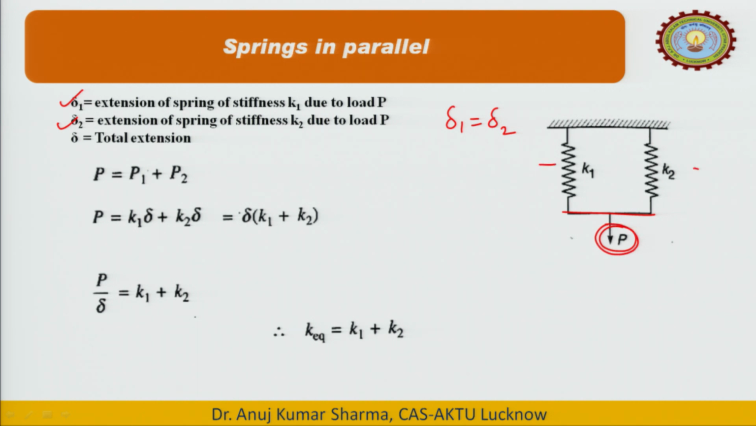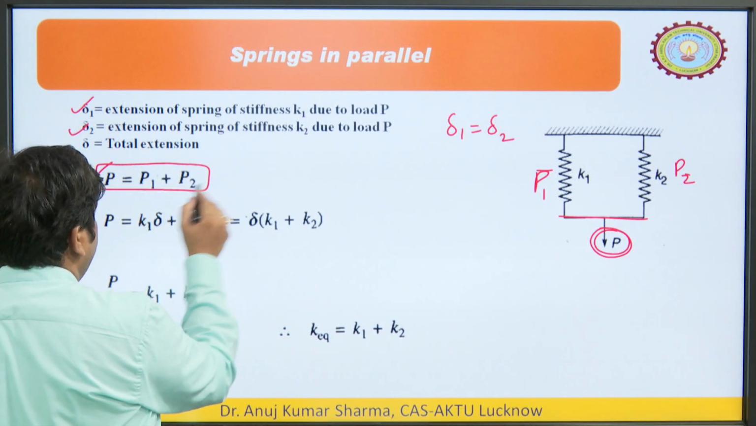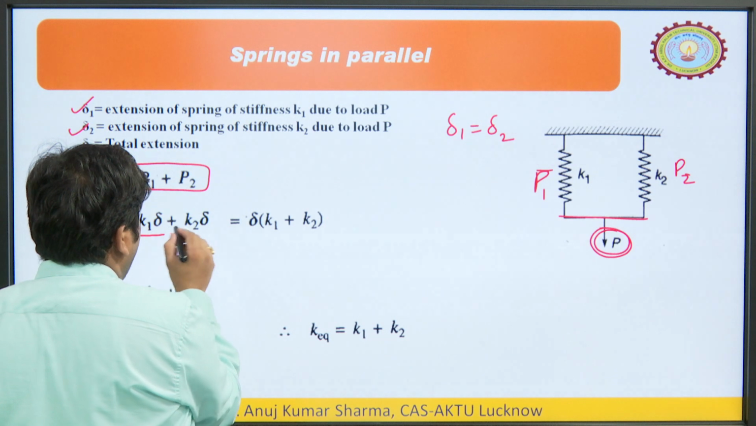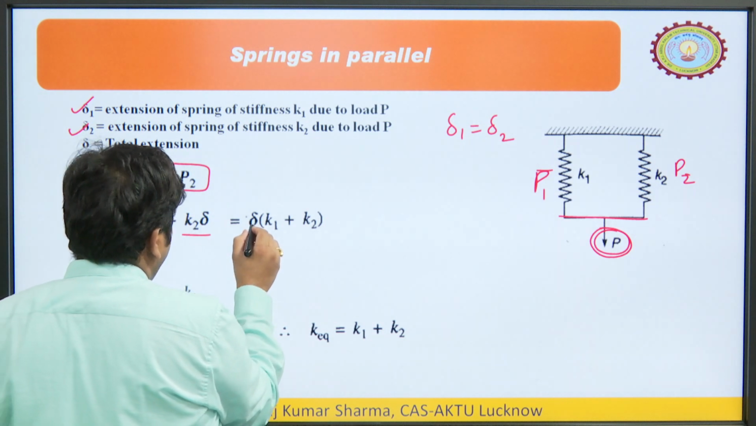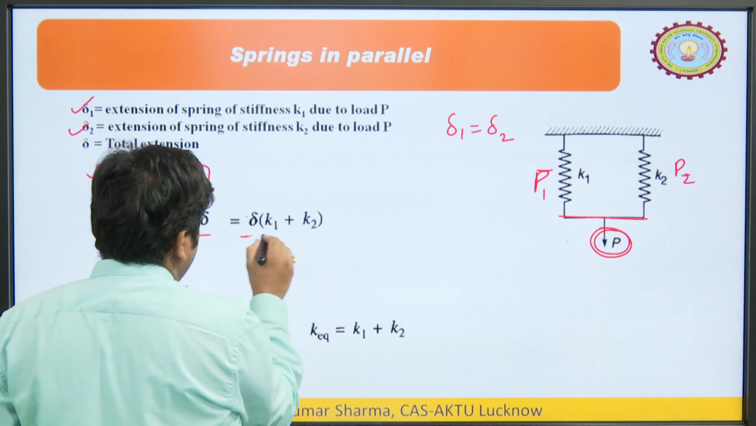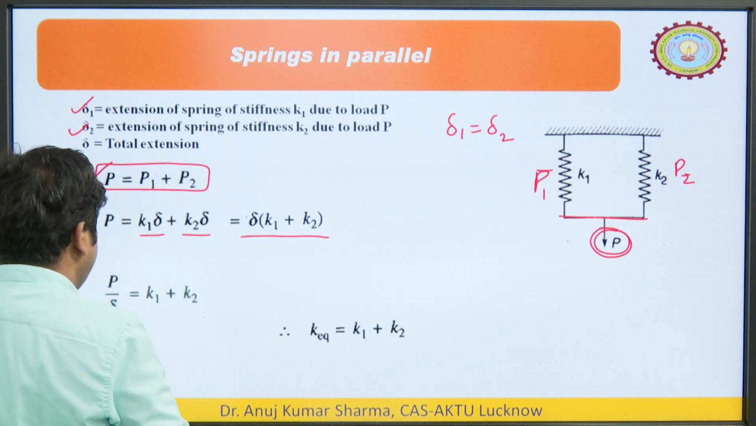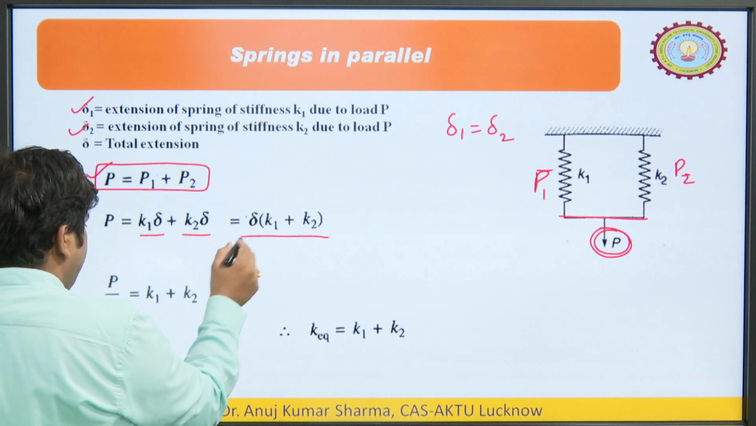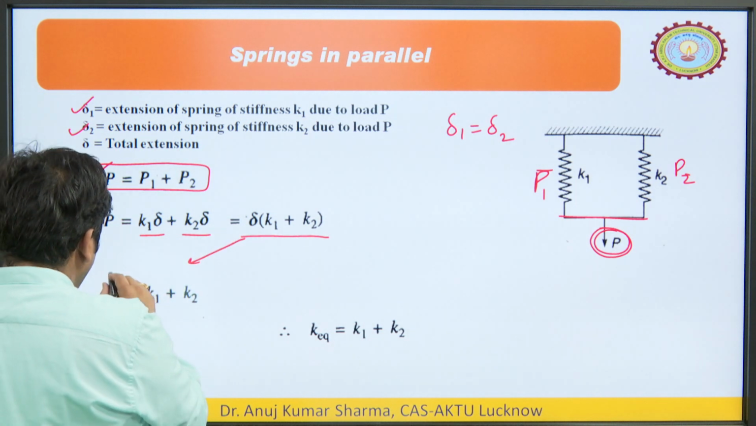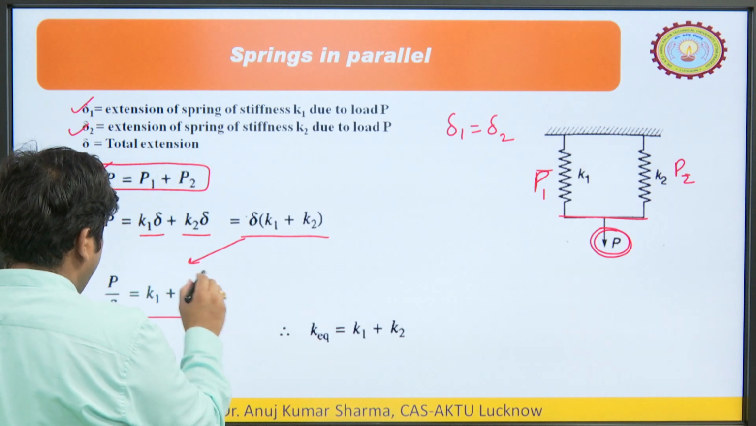Let us say the load shared by this spring is P1 and the load shared by this spring is P2. So P is equal to P1 plus P2. From the same relation, P1 is equal to K1 delta and P2 is equal to K2 delta. So you can take out delta as common, and this becomes delta into K1 plus K2. If you rearrange this term, P upon delta is equal to K1 plus K2.